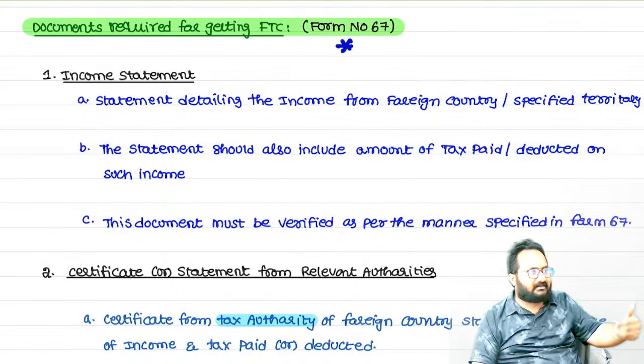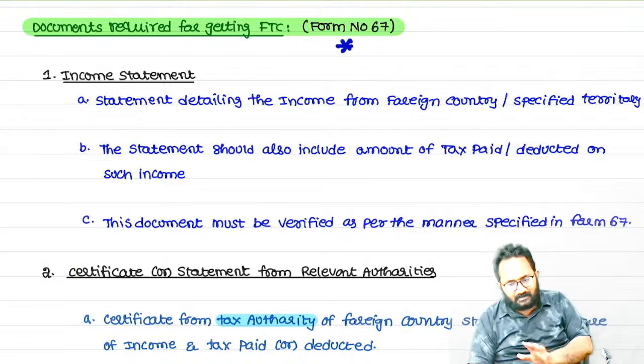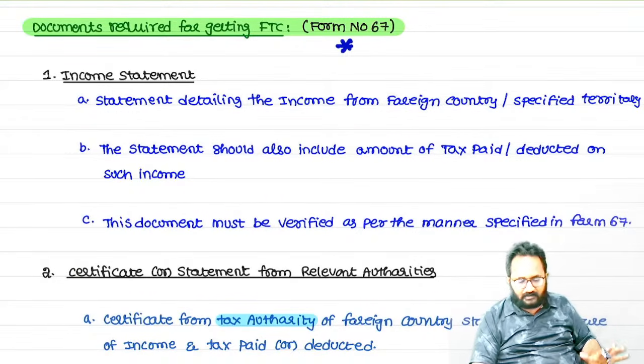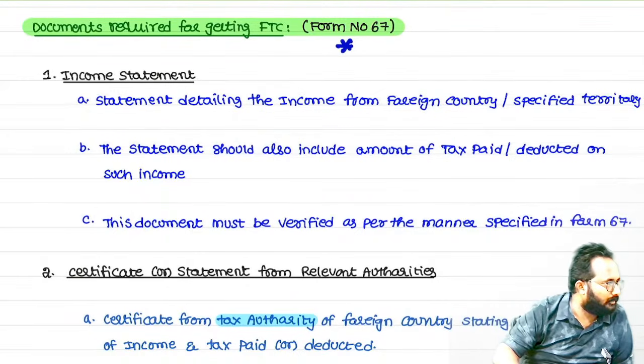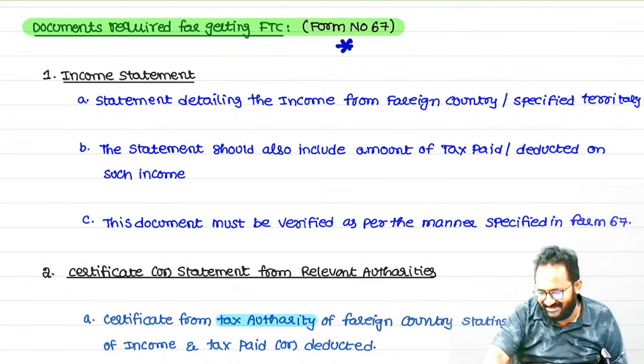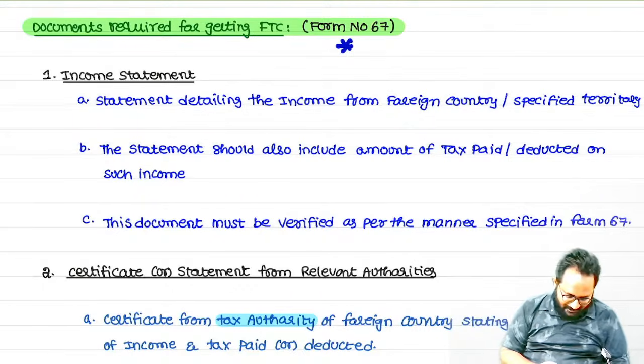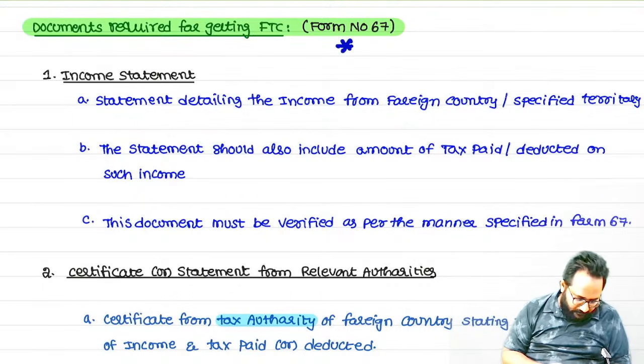So that's enough. Please do whatever we discussed in the class, that's enough. But you have to practice different questions. Theory concepts are enough: PE, models of DTA, FTC. Clear? Done. I covered every point. Okay, sir. Yes, tomorrow we can meet with tax planning.